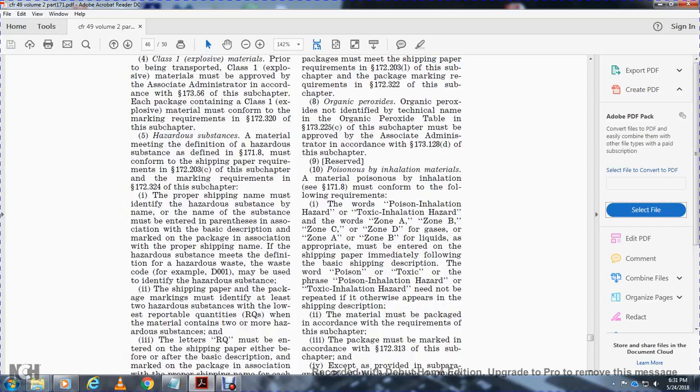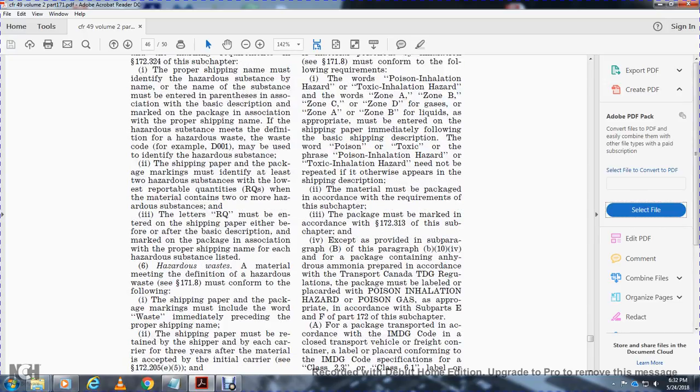The proper shipping name must identify the hazardous substance, and the name of the substance must be entered in parentheses in association with the basic description marked on the package with the proper shipping name. If the hazardous substance meets the definition of hazardous waste, the waste code, for example D0001, may be used to identify the hazardous substance. For the shipping paper, the package is marked and must identify at least the two hazardous substances with the lowest reportable quantities when the material contains two or more hazardous substances. The reportable quantities must be entered on the shipping paper either before or after the basic description marked on the package, in association with the proper shipping name of each of the hazardous substances listed.